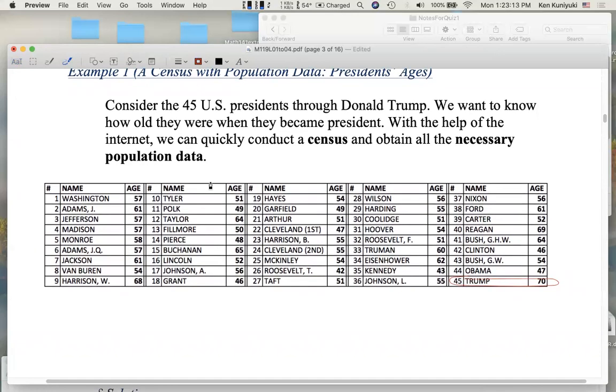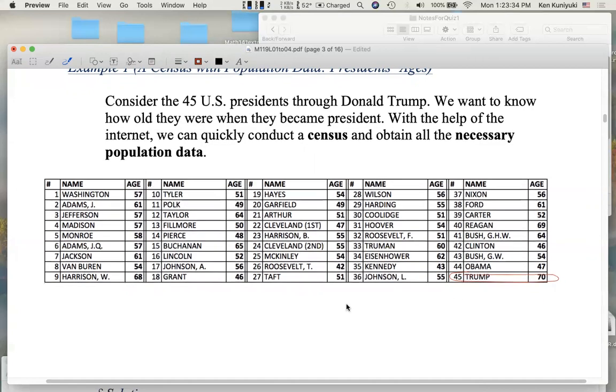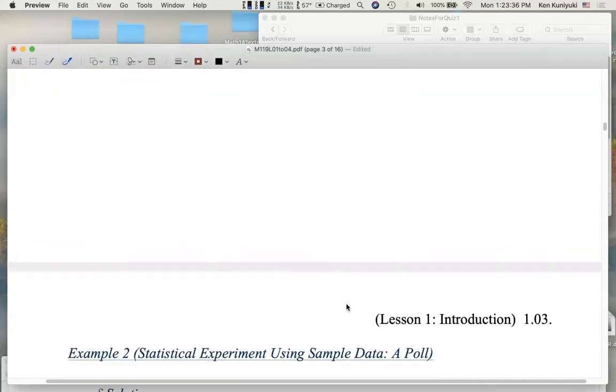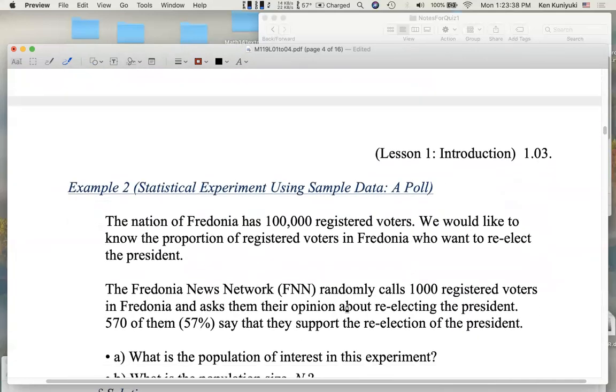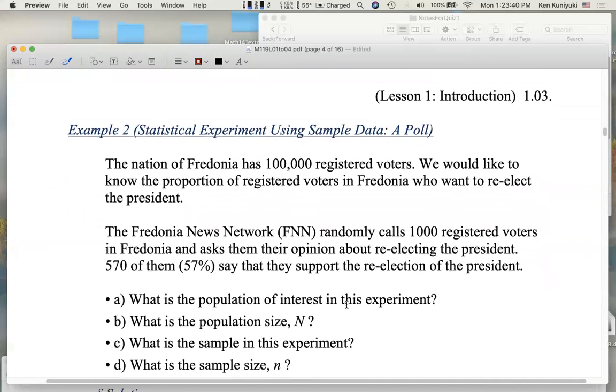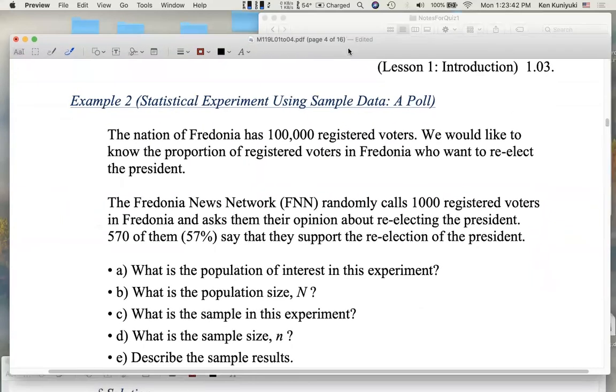Okay, so this is an example of a census where we have all of the elements of interest, all the US presidents, and their corresponding ages. The presidents would be referred to as the observational units. The ages make up the actual population data, the numbers that we might want to manipulate. Now, let's talk more about the idea of population data versus sample data.